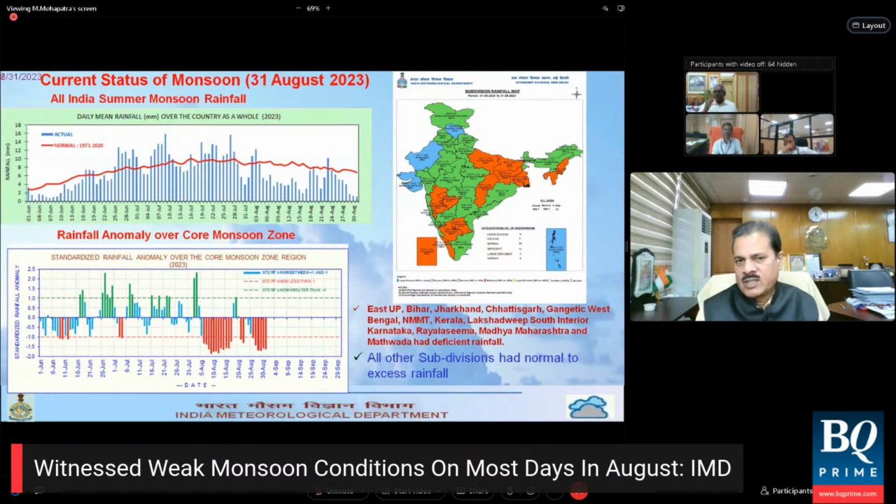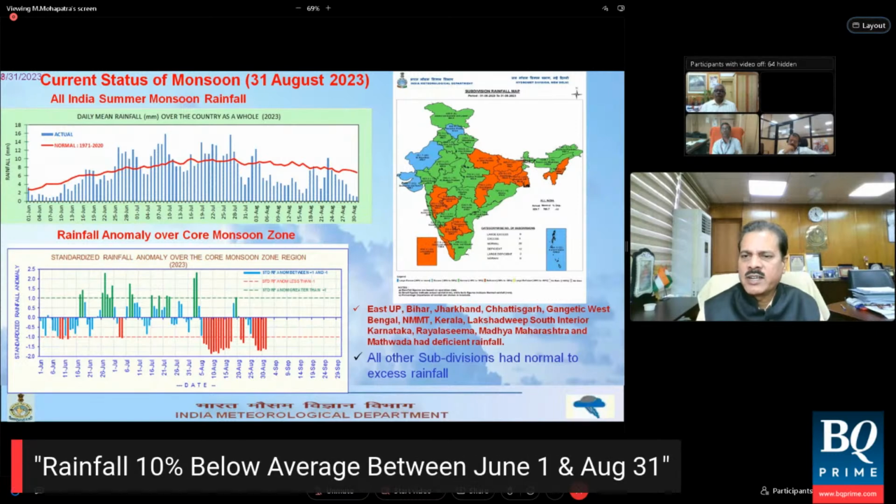So in terms of seasonal rainfall, the spatial distribution has been to a large extent good, except eastern India and some parts of the interior peninsula, especially Madhya Maharashtra, Marathwada, South Interior Karnataka, Rayalaseema, and Kerala, where it has become deficient. On the eastern side, it is East UP, Jharkhand, Bihar, Gangetic West Bengal, and Chhattisgarh. Chhattisgarh, of course, is just deficient.